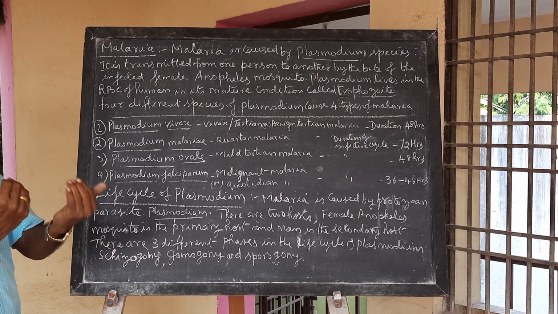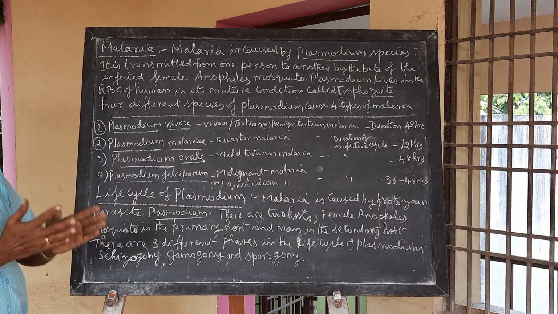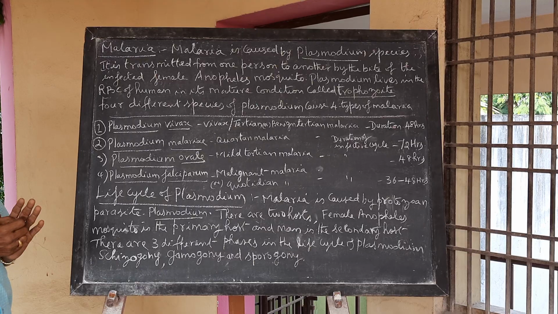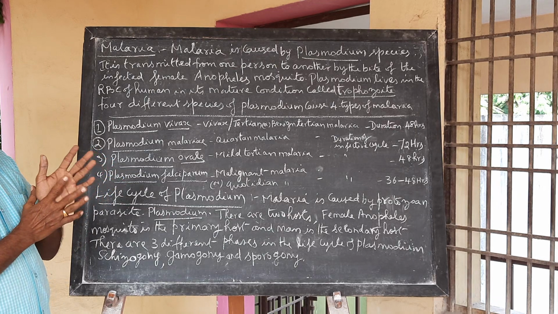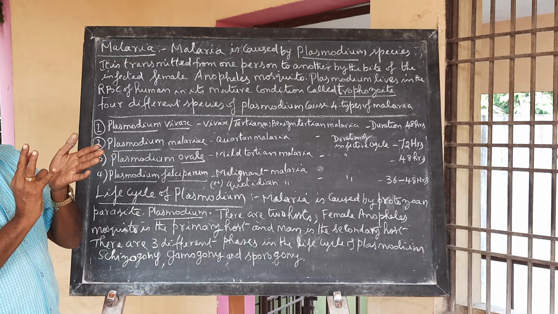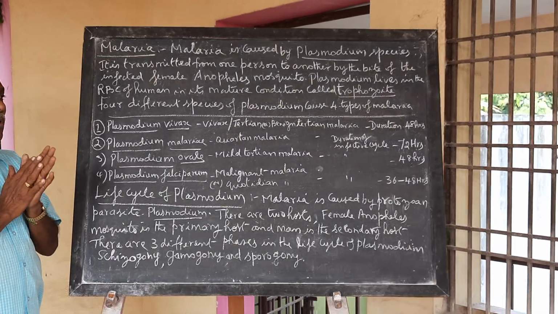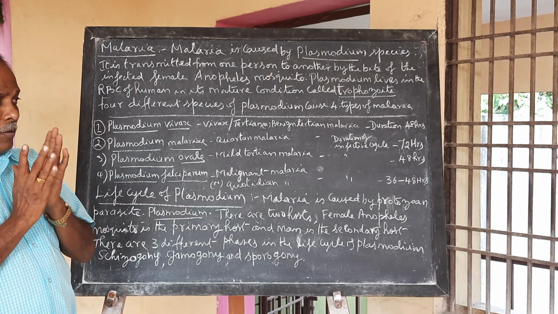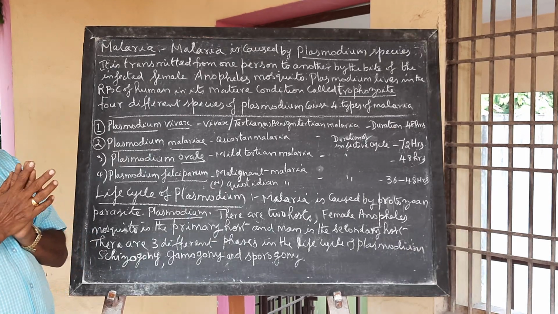All this takes place outside the RBC. The next one is the endoerythrocytic cycle. Inside the RBCs, the merozoites become trophozoites and assume a signet ring stage. In the form of a ring, the nucleus and cytoplasm are pushed towards one side by a large vacuole. The trophozoite becomes a schizont and its nucleus divides into many by schizogony only. Each nucleus is surrounded by cytoplasm to form merozoites.